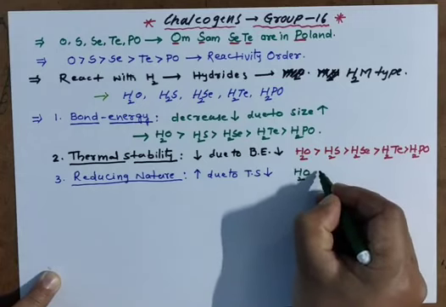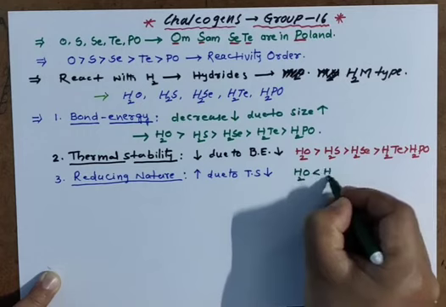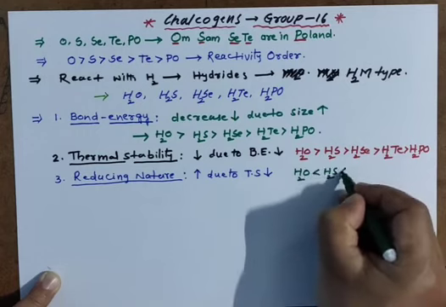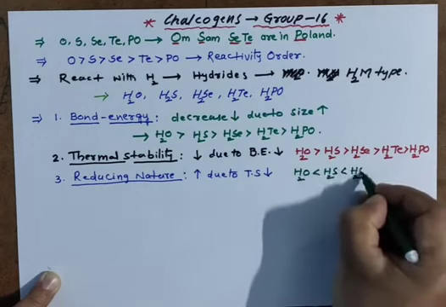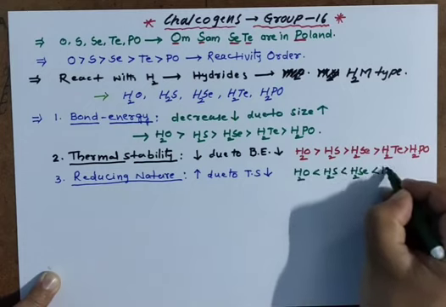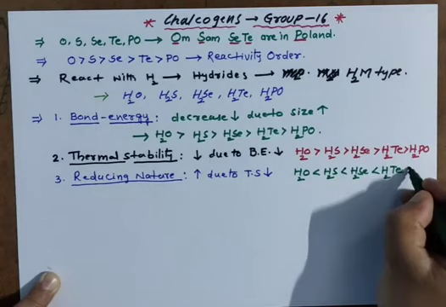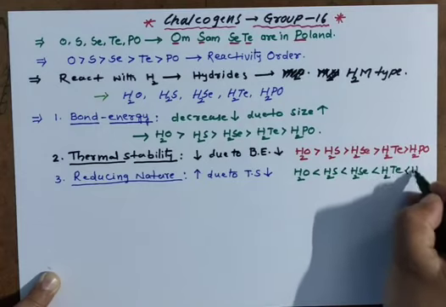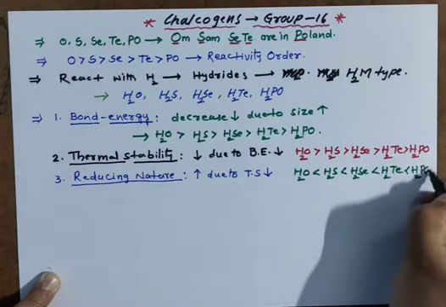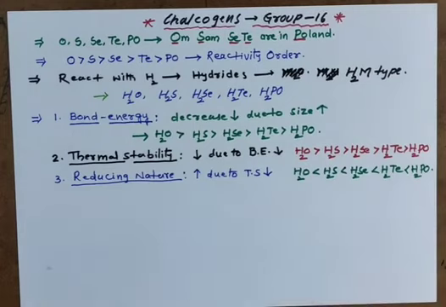The order is increasing: H2O, H2S, H2Se, H2Te. Polonium actually need not be written, but here I am writing it. This is the order. So reducing nature depends on thermal stability.